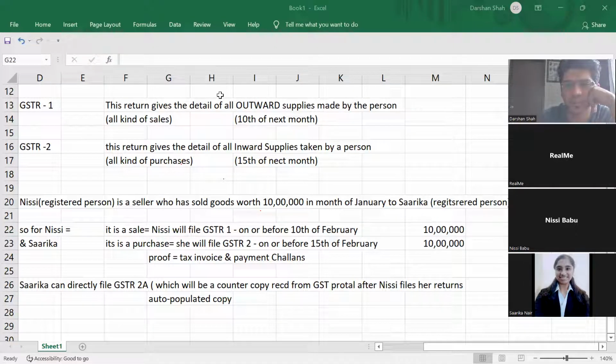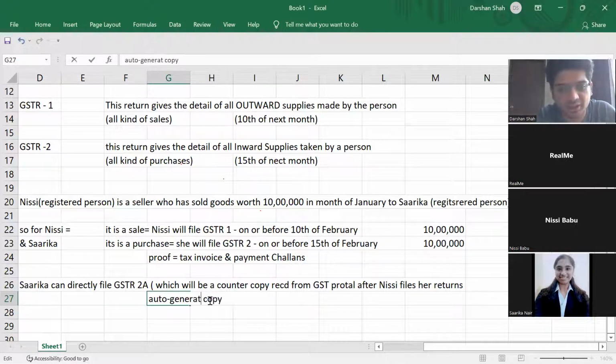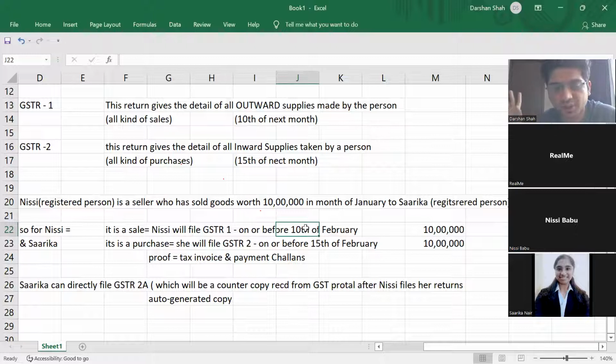I'll repeat GSTR2A. GSTR2A is auto-populated. I'll just write auto-generated now. The GST law says auto-populated, so I was using auto-populated. It is an auto-generated copy. When Nisi files GSTR1 on 10th February, all her customers will get GSTR2A.